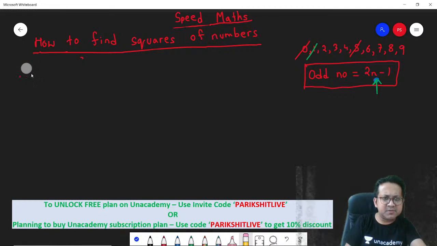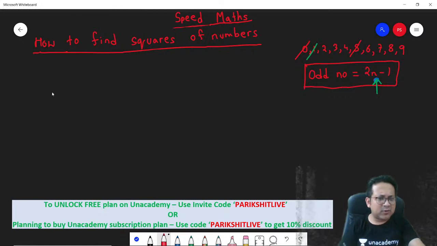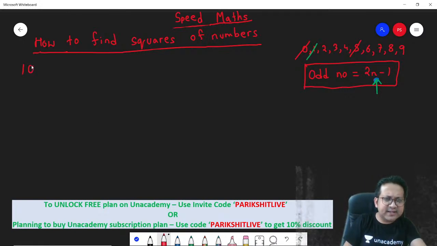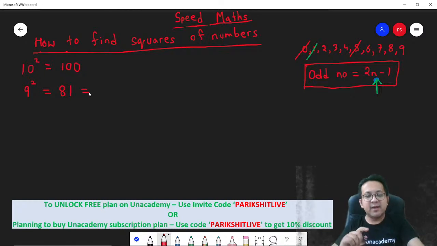Next, let's look at other numbers. Squares of numbers ending with 9. Okay, think about it. What is 10 square? Let's understand the logic. 10 square is 100. Correct? What is 9 square? 9 square is 81. But more than 81, I want you to visualize in terms of 10 square. 9 square is 10 square minus what? 10 square has got something extra.